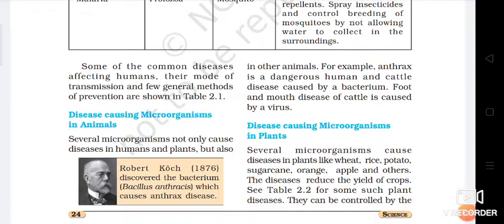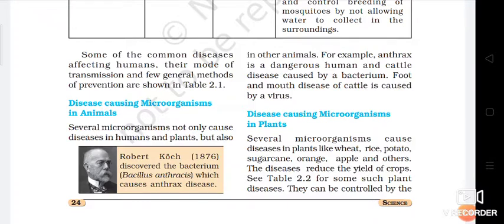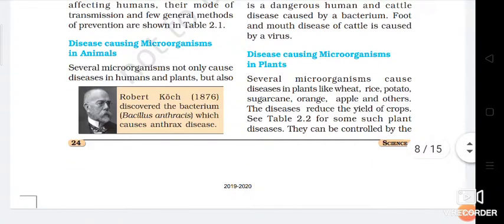Now, disease-causing microorganisms in animals. Several microorganisms cause disease not only in humans and plants but also in other animals. For example, anthrax is a dangerous human and cattle disease caused by a bacterium. Foot and mouth disease of cattle is caused by a virus. Disease-causing microorganisms in plants. Several microorganisms cause disease in plants like wheat, rice, potato, sugarcane, orange, apple and others. These diseases reduce the yield of crops. It means it destroys the high crop production of those particular fruits and vegetables.